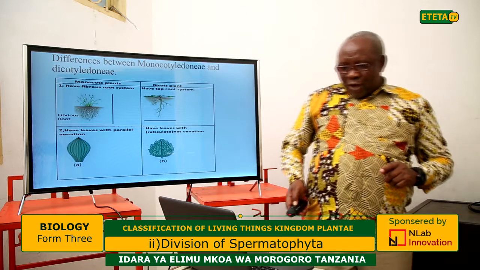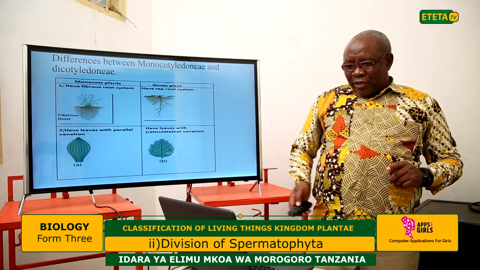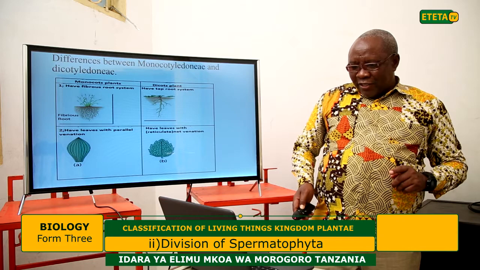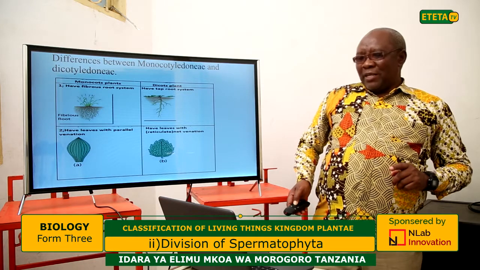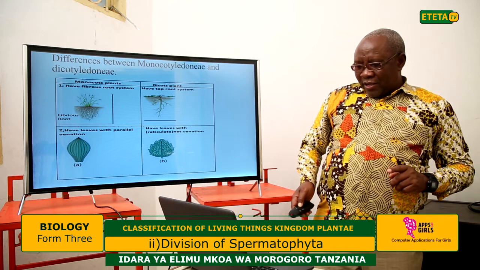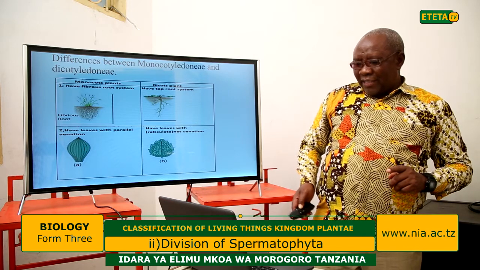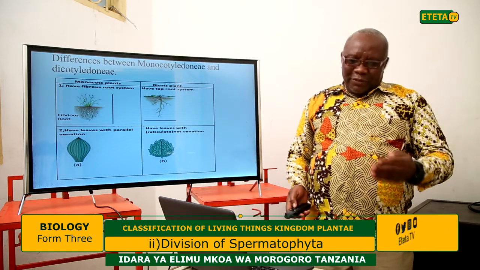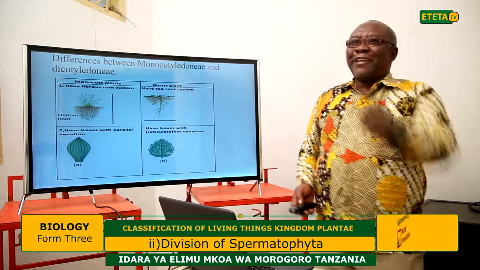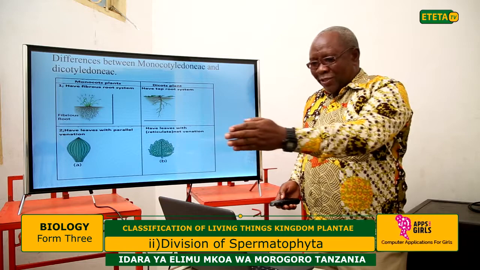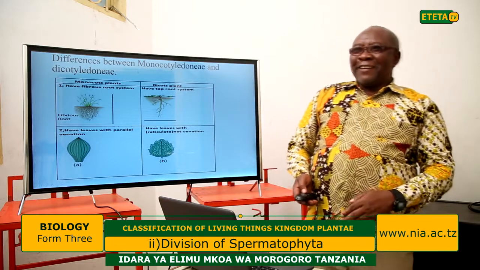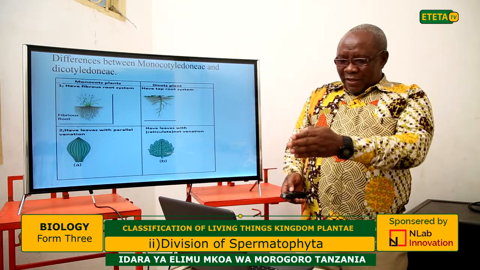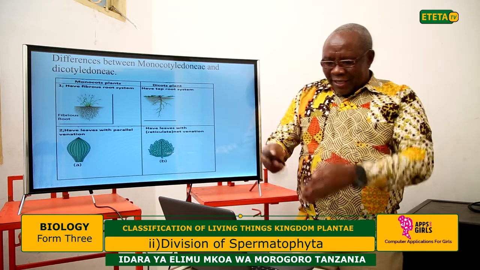Also, we have talked about the leaves. The leaves in monocotyledons have parallel venation. You can see that here there is parallel venation, while the leaves of dicotyledons have net venation. This is a parallel venation, while this one is the net, meaning that the structure looks like a net, so that you can differentiate. You can identify this leaf as monocot because its veins are parallel. This is dicot because it has net venation. The lines are in a net.